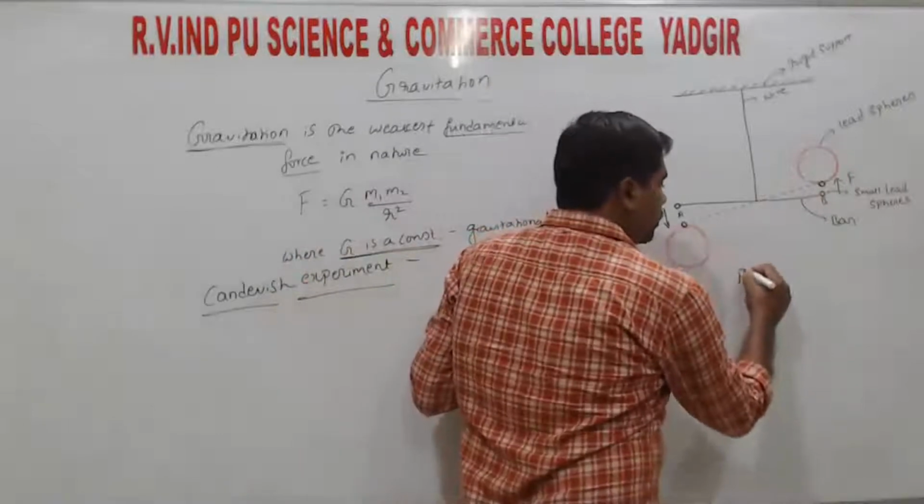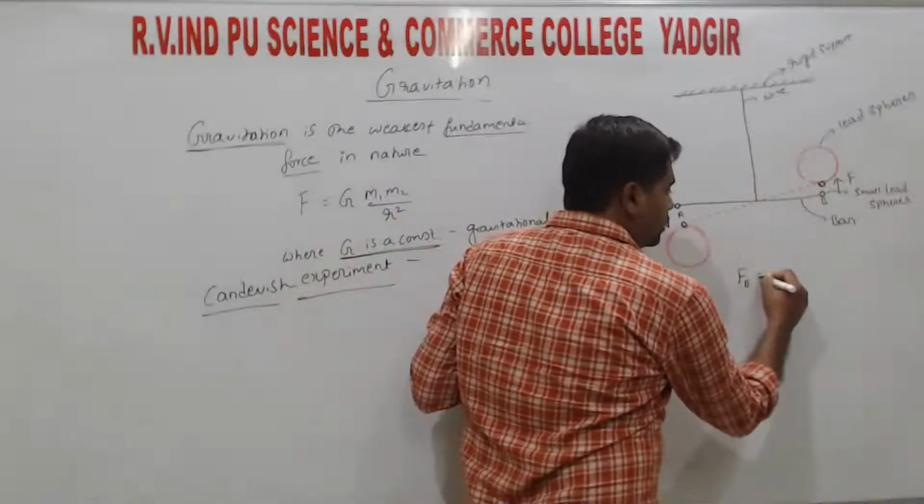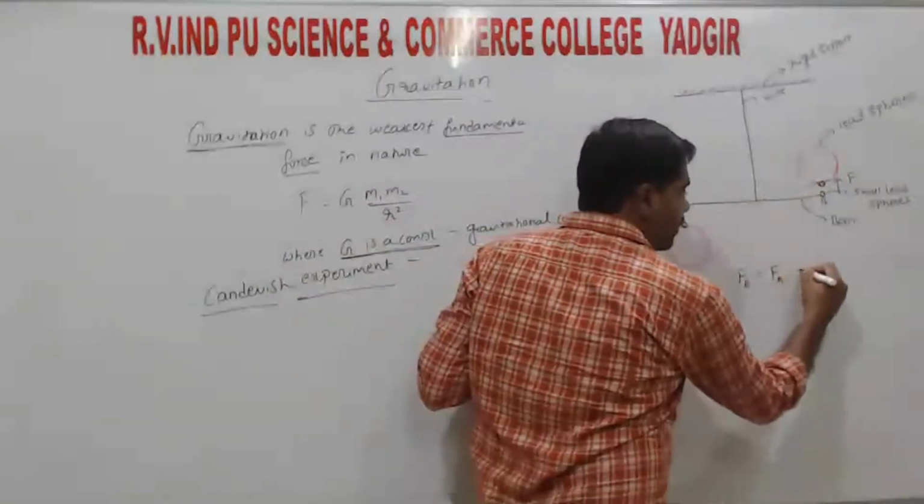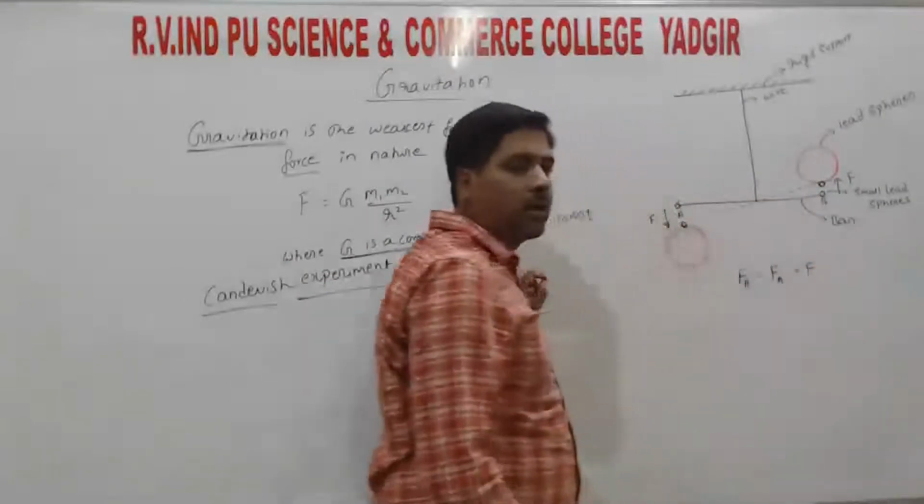So force at B equals force at A, which we take as F.